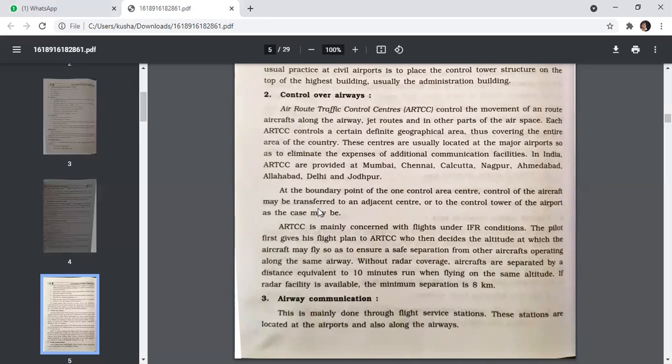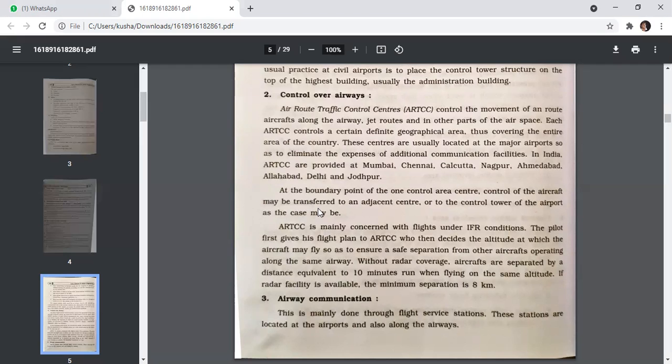So control over airways, the air route traffic control centers are the main centers which cover the entire nation or entire country airspace. They are located at major airports, from where you can get total overall surveillance. These centers are usually located at the major airports so as to eliminate the expense of additional communication facilities. In India, ARTCC are provided at Mumbai, Chennai, Kolkata, Nagpur, Ahmedabad, Allahabad, Delhi, and Jodhpur.